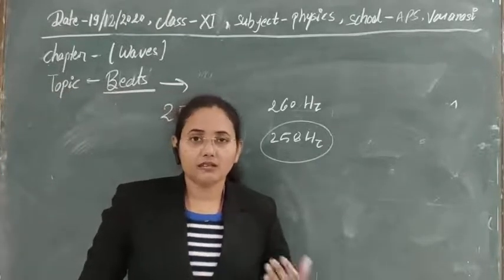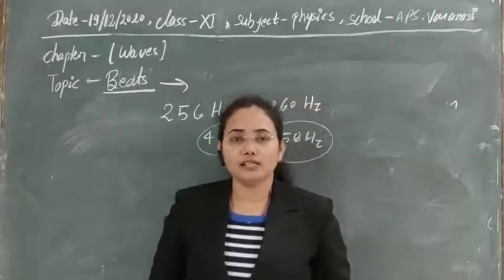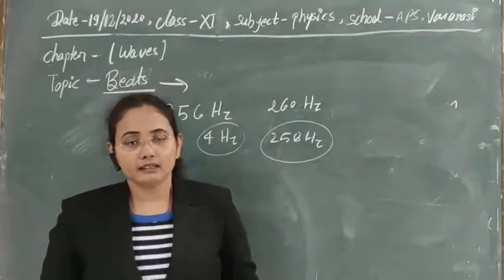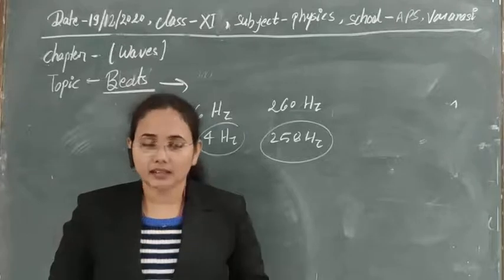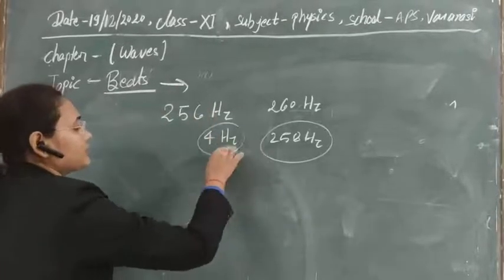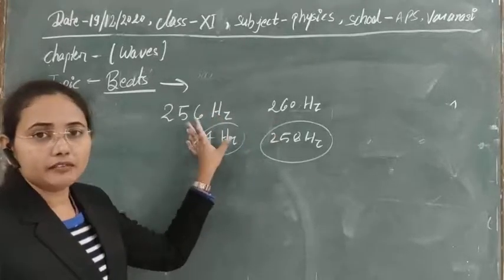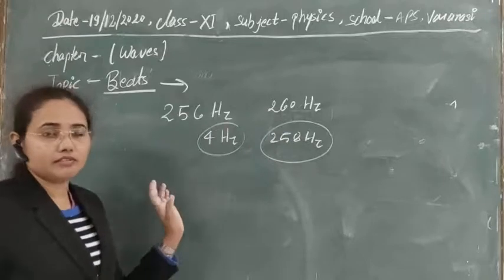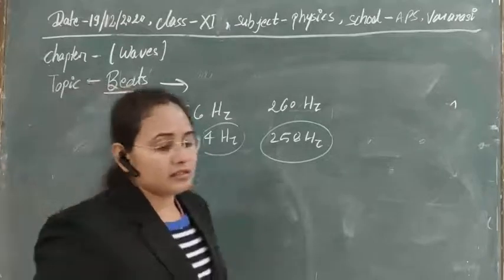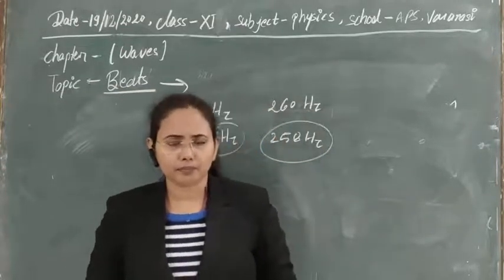Later I will tell you why we have to take the difference in frequencies less than 10. What would happen if the difference were greater than 10, and what are the problems there. So first of all, this is the frequency of the beat here. The frequency of beat is simply the difference between these two frequencies. Now what is the reason to take the difference below 10 Hz here?